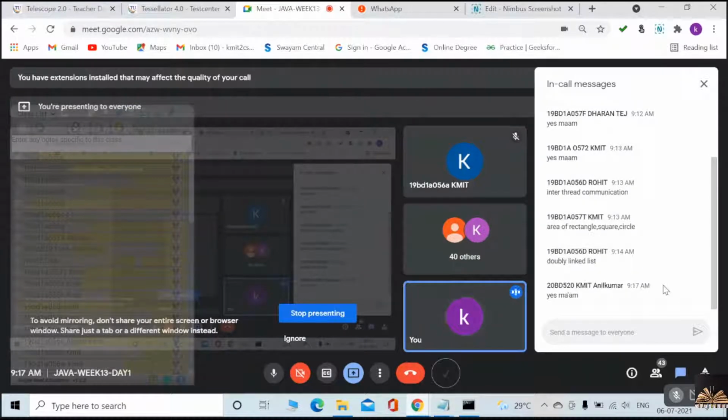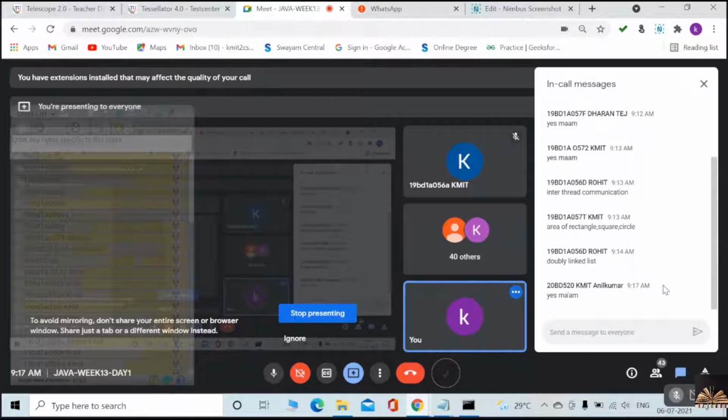See, there would be a hash table. In that hash table, you need to read the data from the file. In the file there are some records, each line one record. Each record contains the name and the phone number.